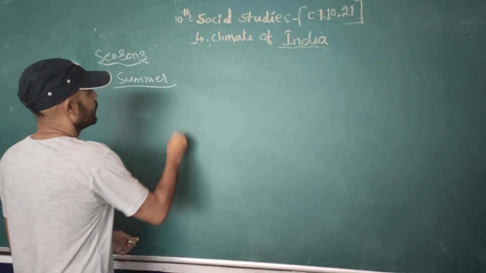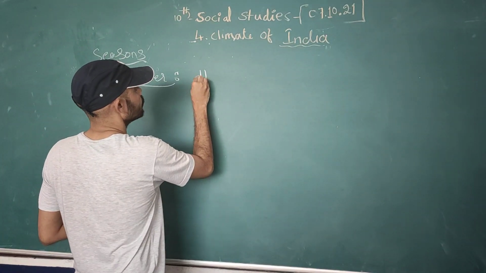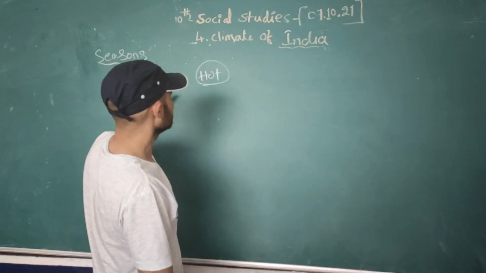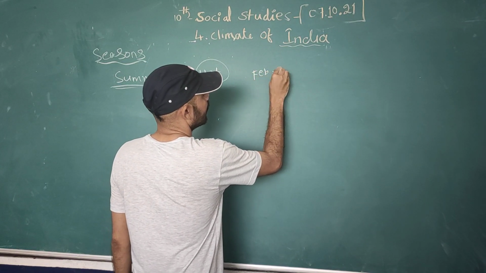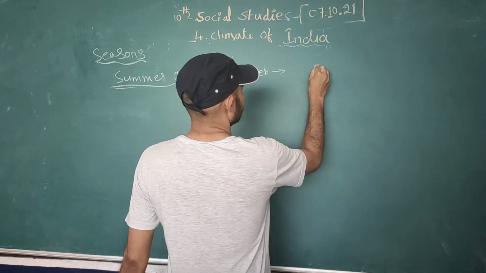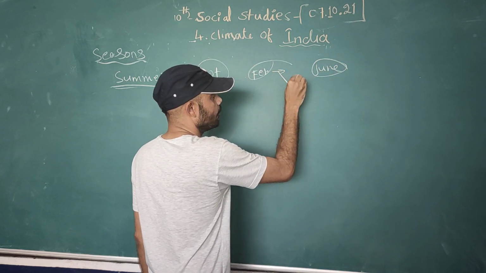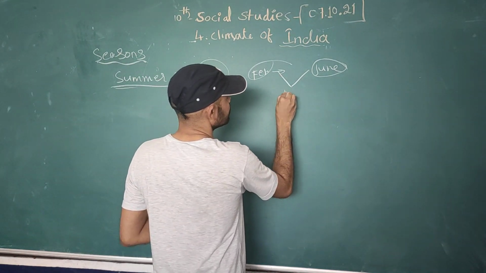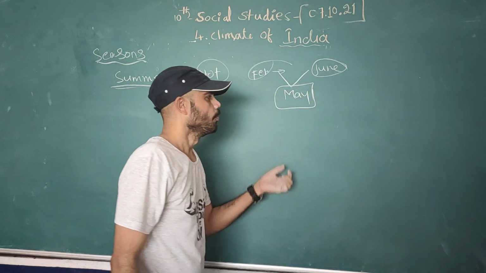In the summer season, what do we feel, Nana? Very hot, right? The summer season starts in mid-February, or we can say March, and ends within June. And the hottest month in India in summer is May.